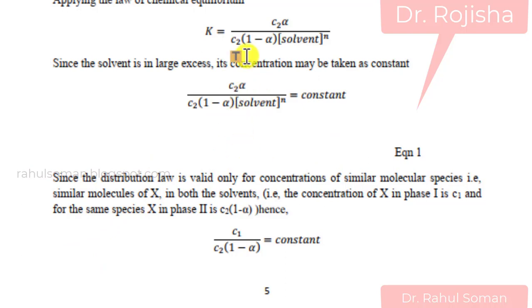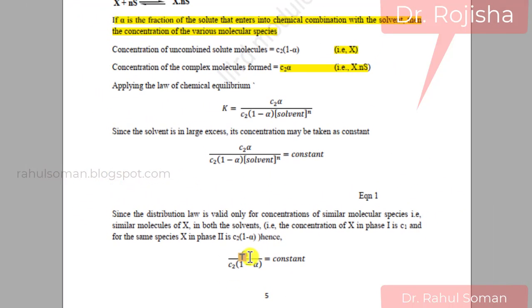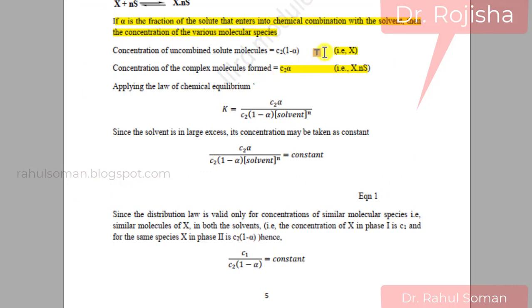So we know the concentration of X in the two solvents. The concentration of X in phase 1 is C1, and the concentration of X in phase 2 is C2 into 1 minus alpha. C1 by C2 into 1 minus alpha is a constant.